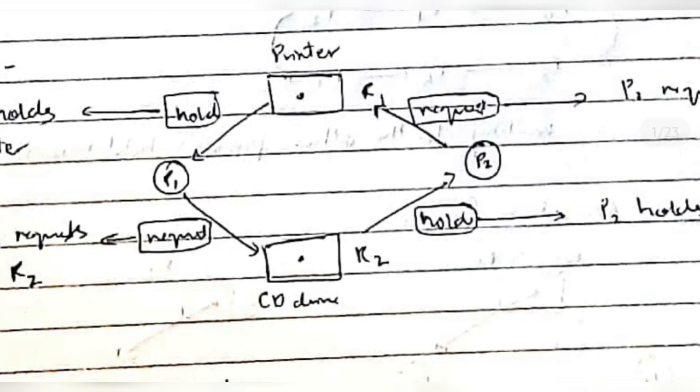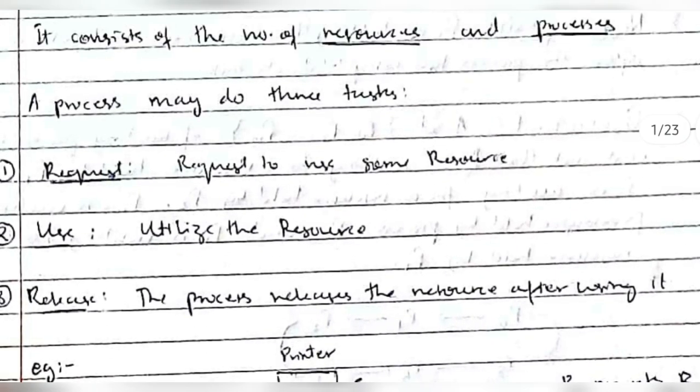First, you can see P1 pointing to the CD drive. What does that mean? P1 means the process P1, and pointing to means it's requesting the CD drive. Similarly, P2 is requesting the printer. And the other way, if an arrow is from the resource to the process, that means the process is holding that resource. P1 is using the printer but it needs the CD drive. P2 already has the CD drive and is using it, and it's requesting the printer. So this is what you need to know under the topic system model.